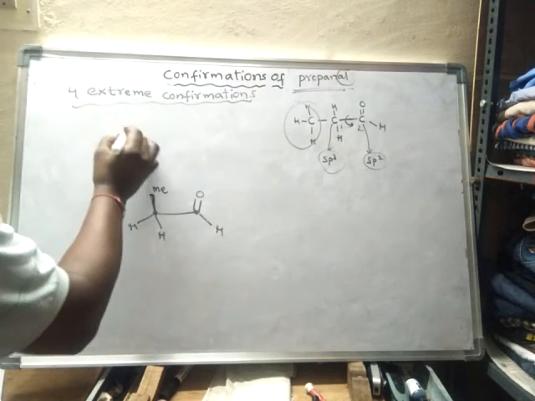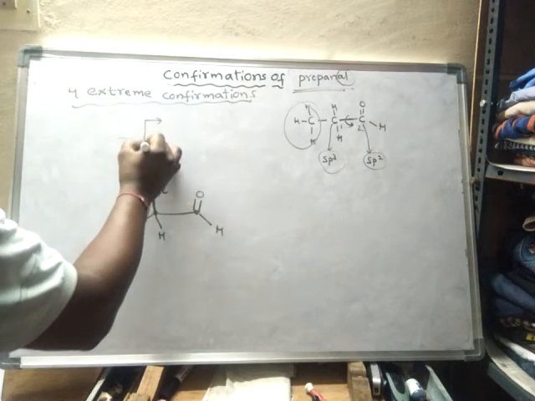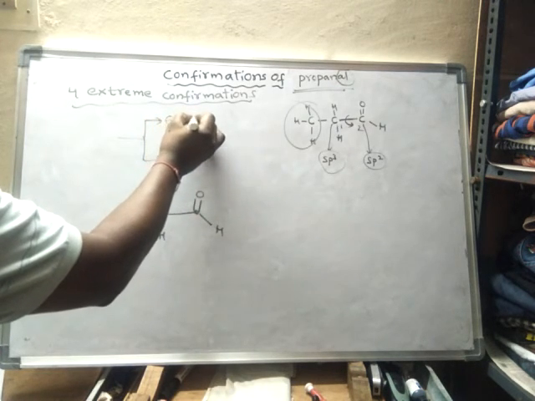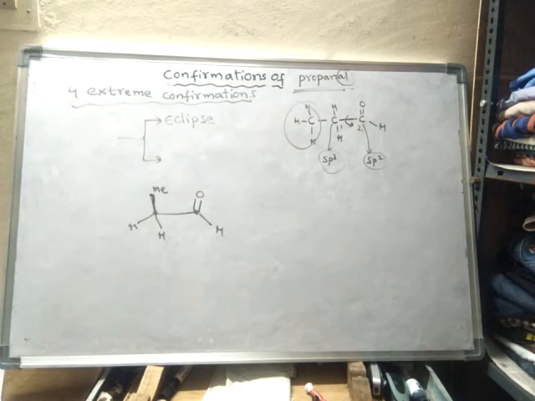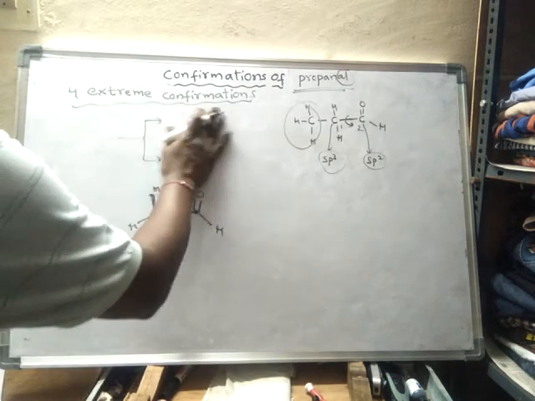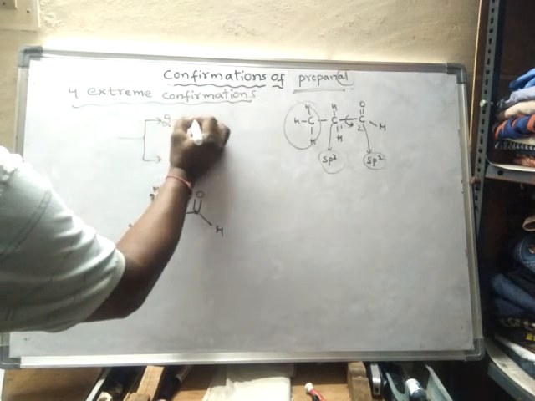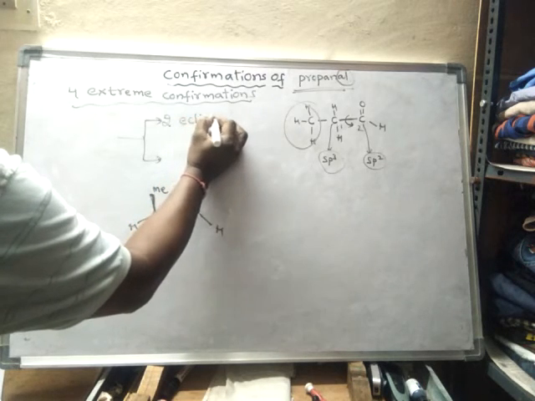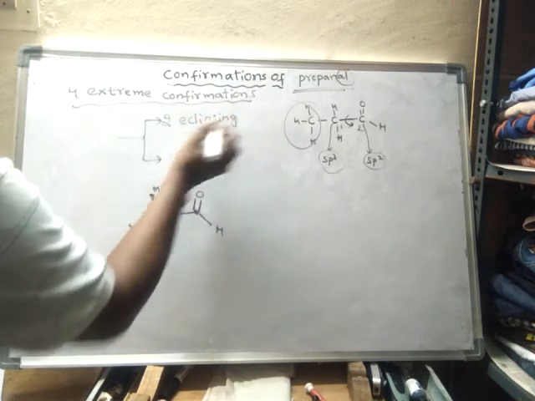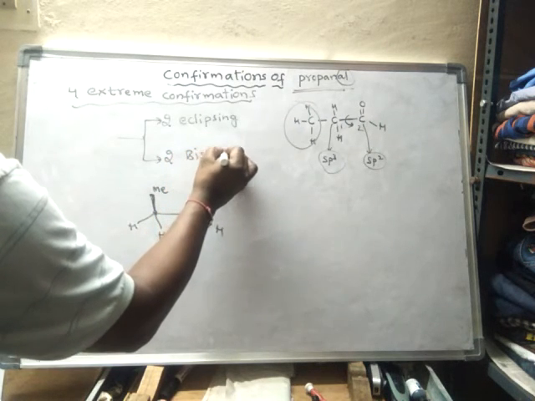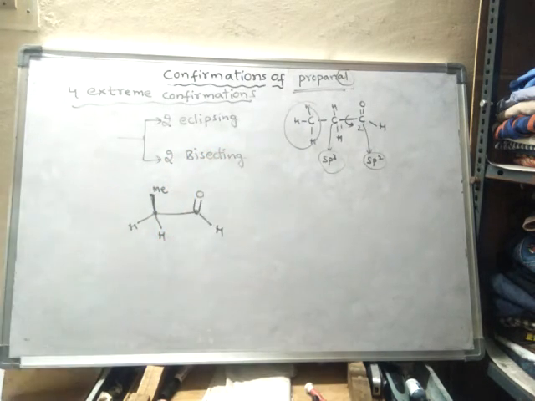Of these four, two are said to be eclipsed, eclipsing conformations, and two are said to be bisecting conformations. Two are eclipsing conformations and two are bisecting conformations.